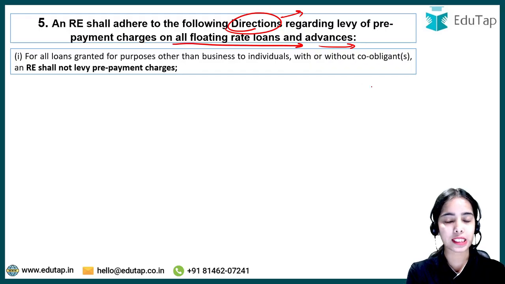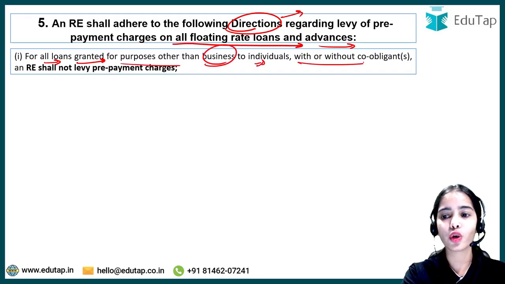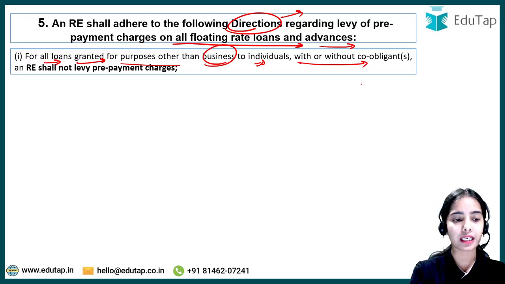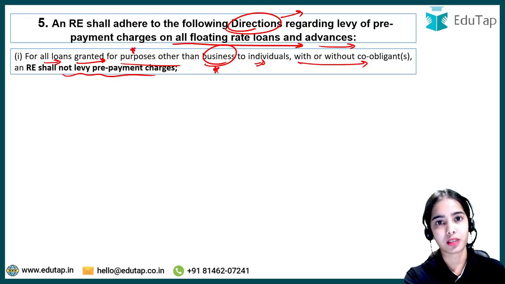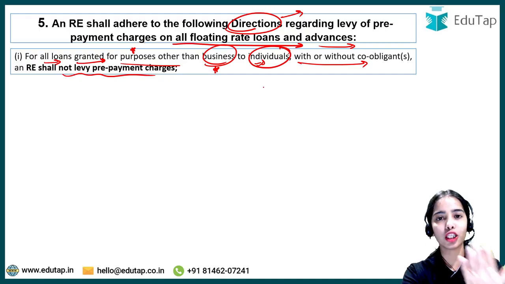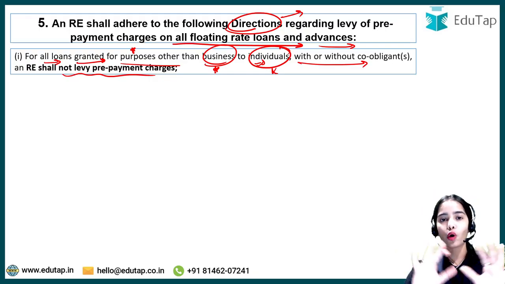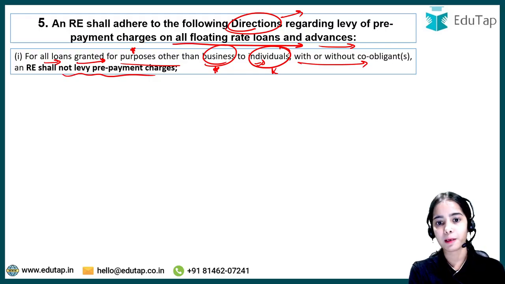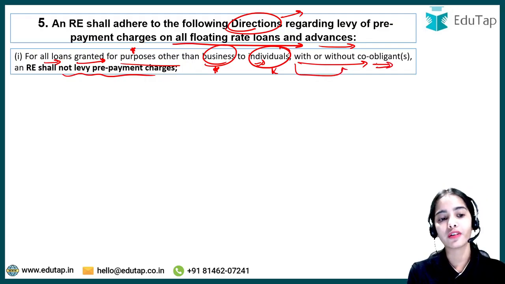So now what are the directions? Let's try to understand this. For all loans granted for purposes other than business to individuals, with or without co-obligant, a regulated entity shall not levy prepayment charges. So if the individuals are getting the loan for non-business activities, they will not be levied with any prepayment charges.